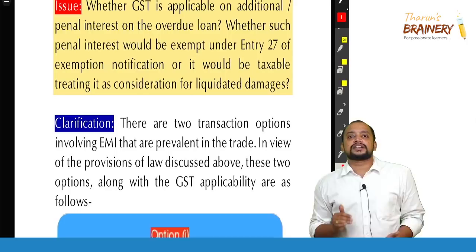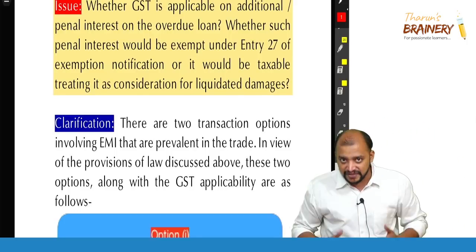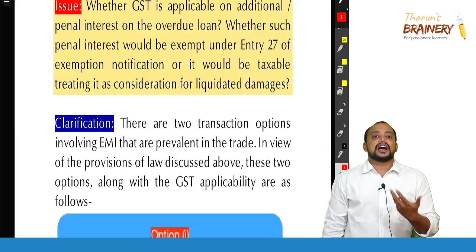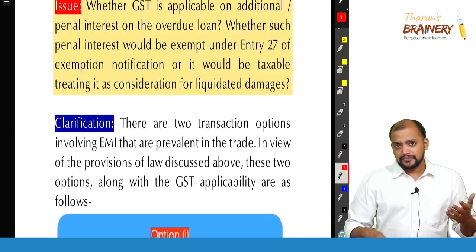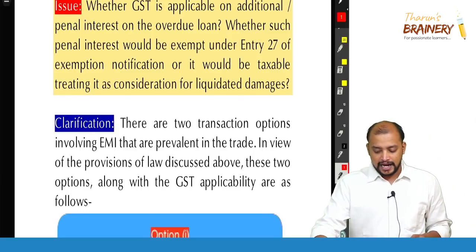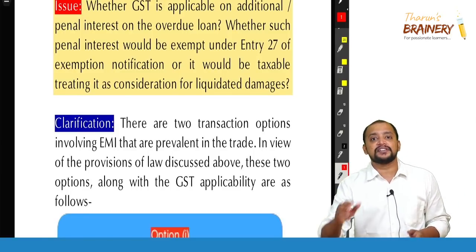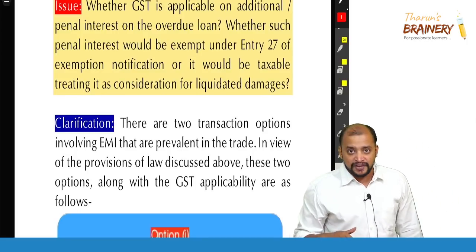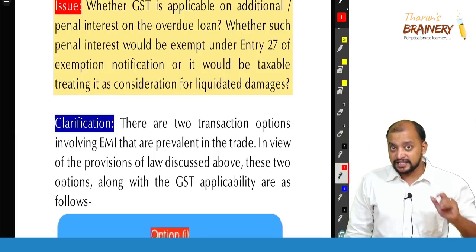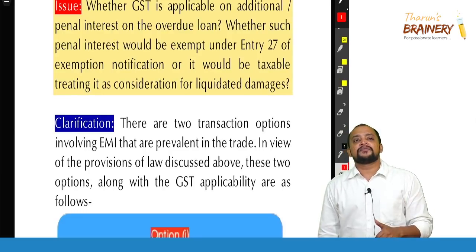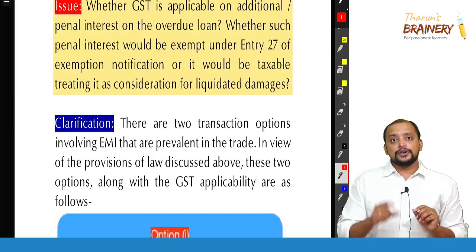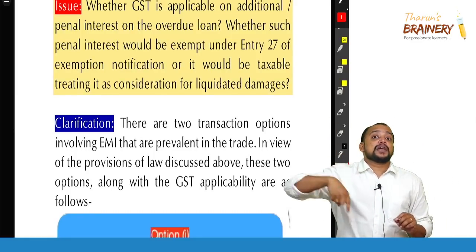So what is it that we need to understand? Whenever the supplier himself gives the financing facility, the interest that is collected in the installments is treated differently. For example, say one car worth 4 lakh rupees is given on finance. The EMI is collected. Who is giving the finance? The supplier only is giving the finance. Say the EMI is somewhere around 20,000 rupees per month. In that 20,000 there is a principal component and an interest component. So the entire 4 lakhs will be taxable at the time of sale itself.